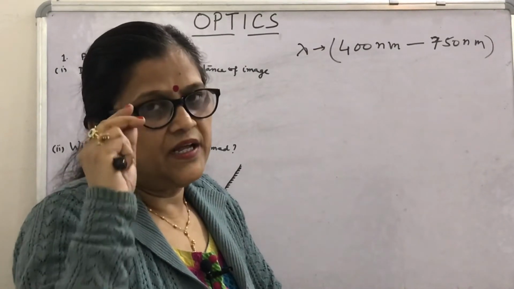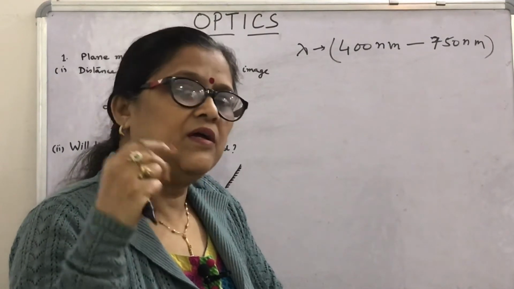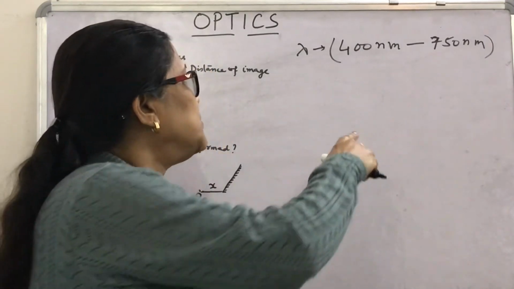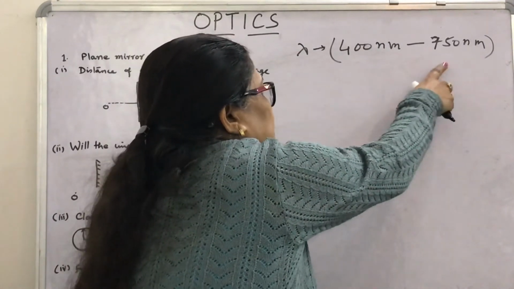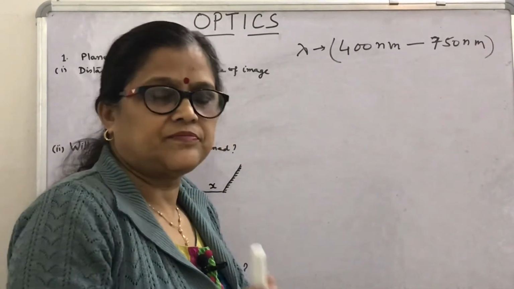So what is light? A small part of the electromagnetic spectrum or radiation having the small wavelength range from 400 nanometer to 750 nanometer.